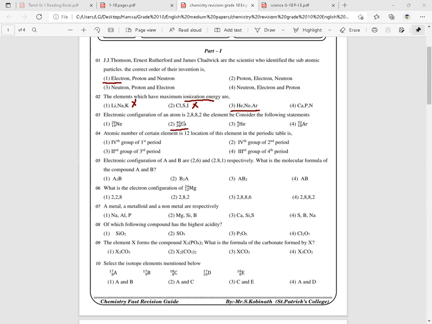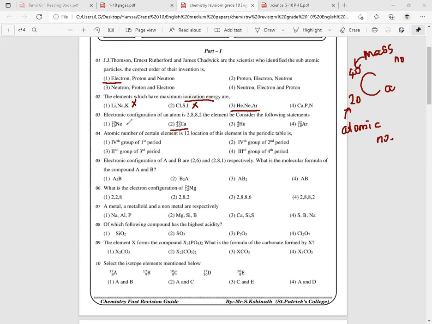So here calcium, it is written as 20 and 40. Okay, this number denotes the atomic number, and this number denotes the mass number of the particular element, right?